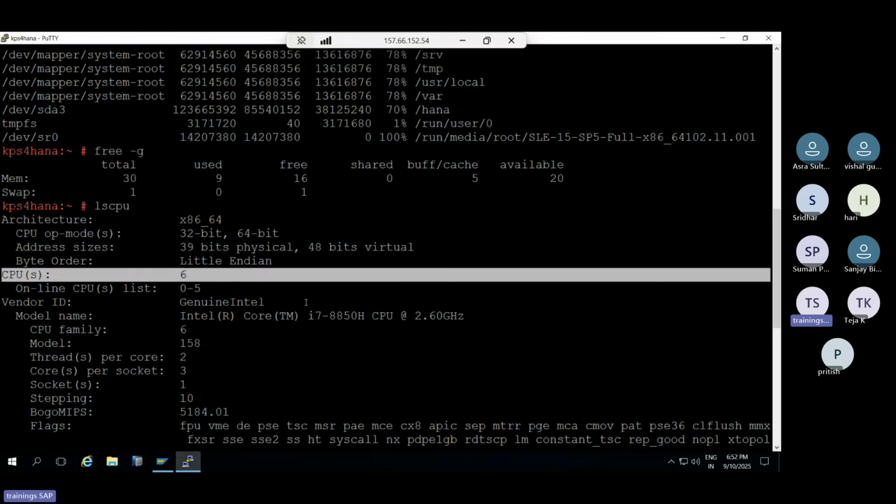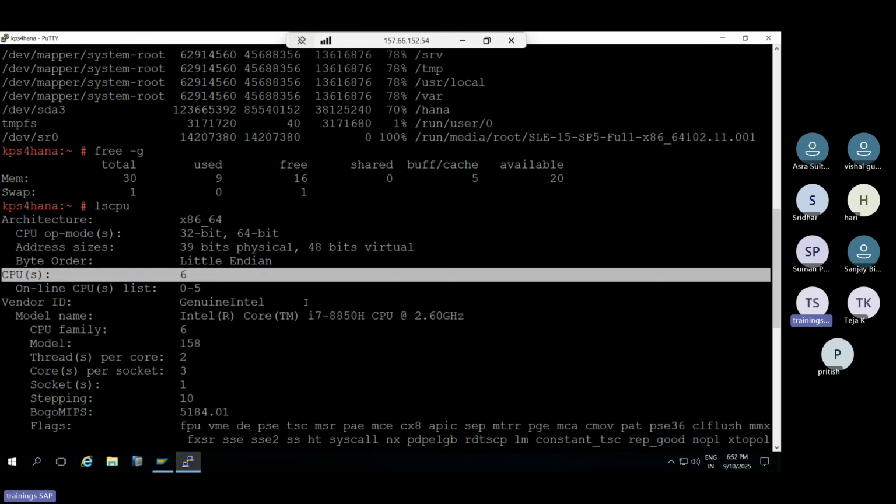Sir, I want to go to the /hana folder. Then what do I have to do? cd is change directory. Here you need to type cd /hana. Then, if you double click on it, it will be copied automatically. Then you can paste it: right click, and it will be pasted here.